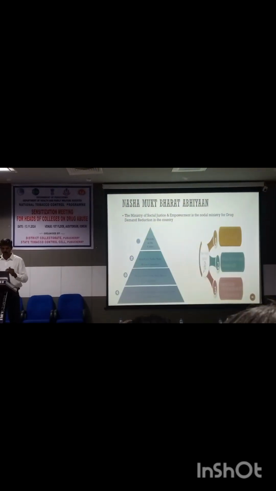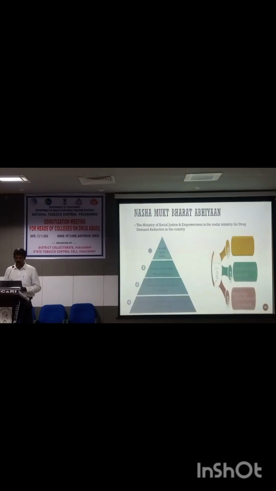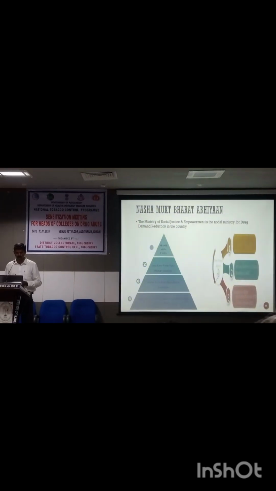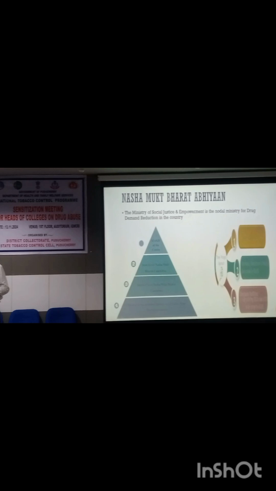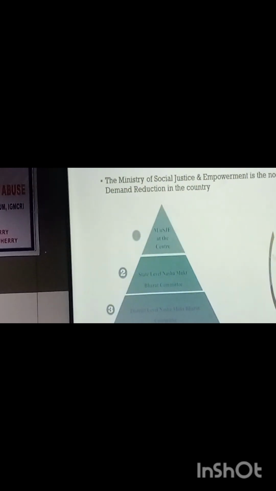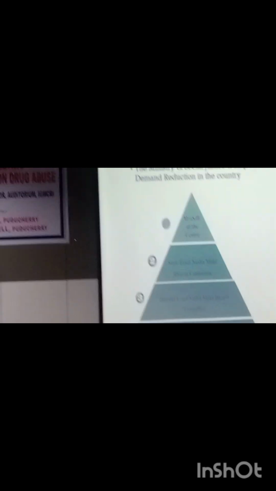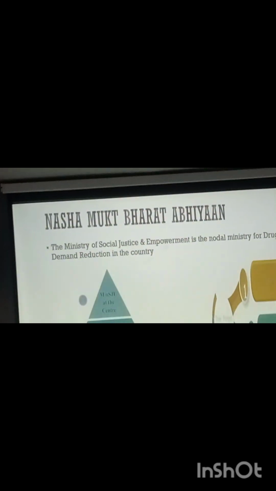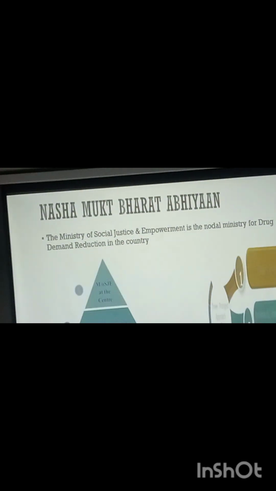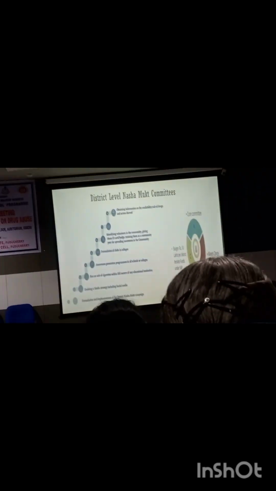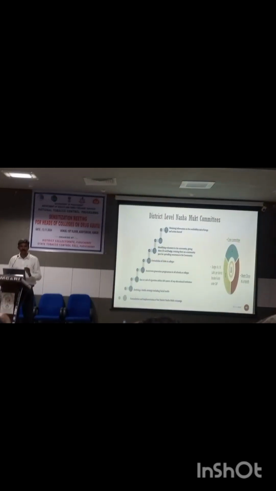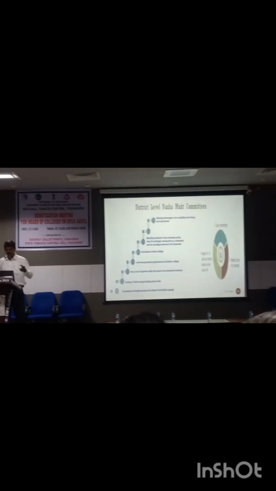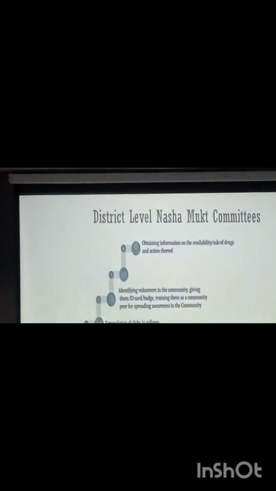At the center, it is the ministry, and at the state level, it is the state level Nasha Mukt Bharat Committee. And a similar district level committee is also there. Finally, the municipalities implement these things. The Narcotics Control Bureau will be curbing the supply chain, and the Social Justice Department will be doing awareness programs and providing treatment facilities. This is the district level Nasha Mukt Bharat Committee. Mainly they will be involved in awareness generation among schools and colleges, and cessation programs. All those things will be planned by this committee.